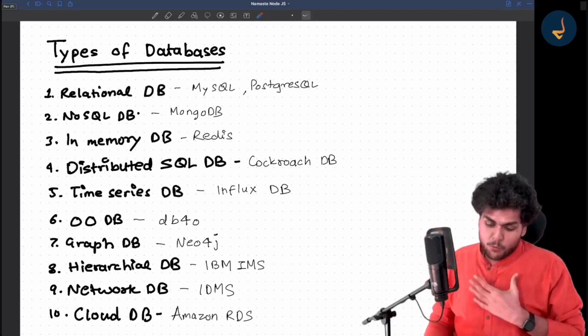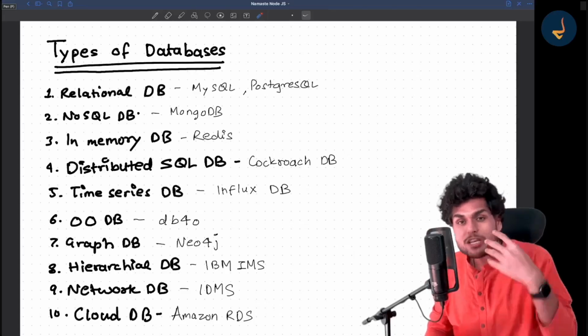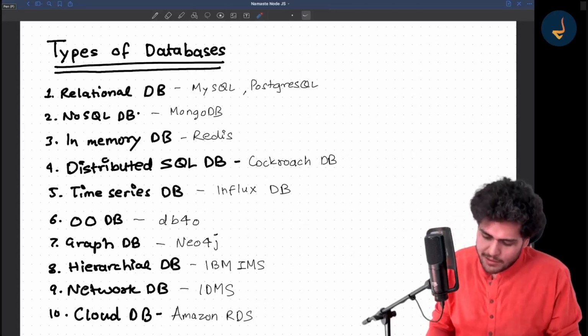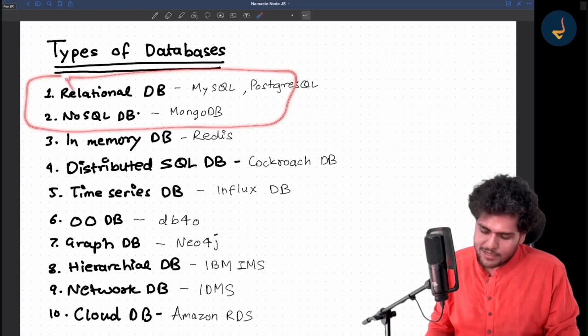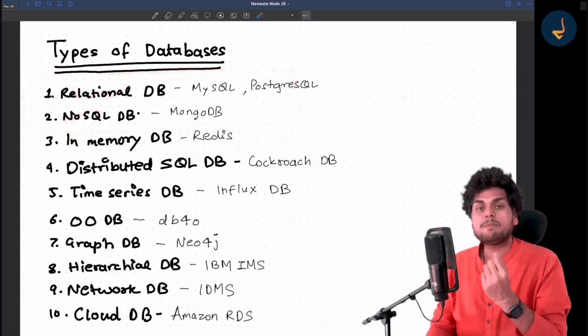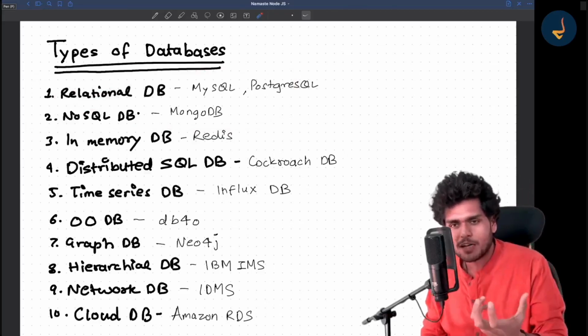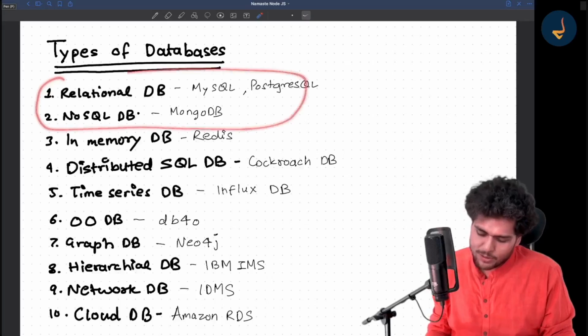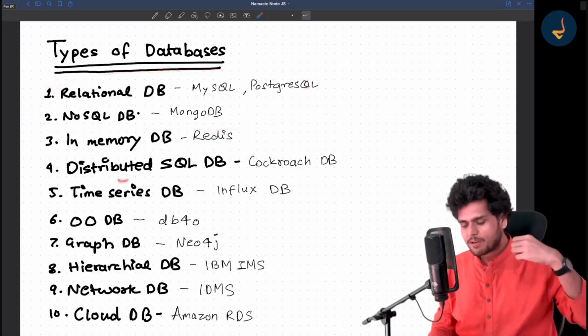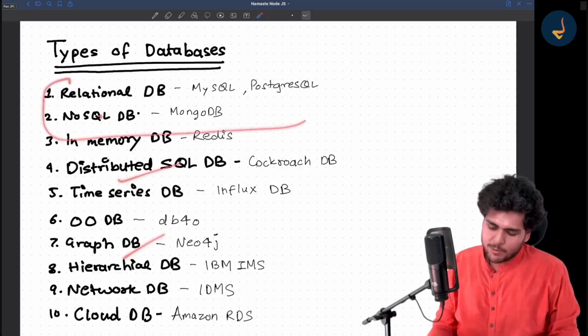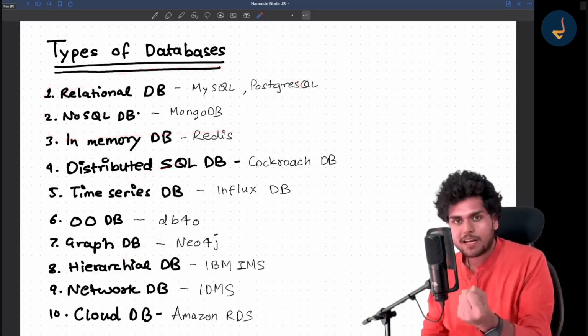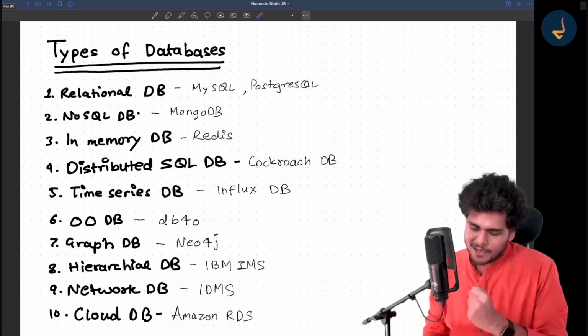What I have personally used, and what the majority of companies use, is relational databases and NoSQL, right? These are the two most widely used types of databases. And most of the time, when somebody is talking about databases, they are generally talking about these two types. There are multiple types of database, but generally they are talking about these. The core database companies have is one of them.